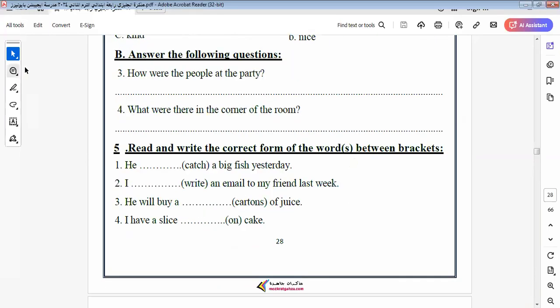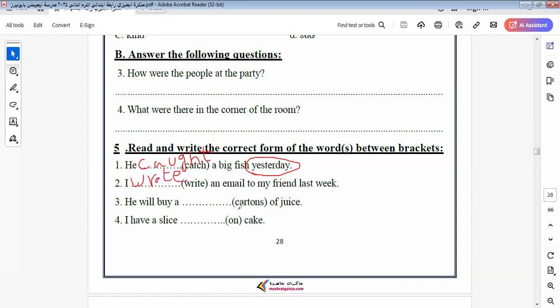Let's answer this question. Here we have yesterday. Yesterday means I talk about the past. So it will be here what? It will be he caught. I wrote. Are clever pupils.